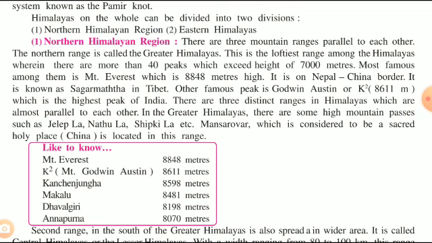The northern range is termed as Greater Himalayas, one of the highest ranges, having 40 peaks, that means 40 different mountains with height more than 7,000 meters. The most famous and highest of them is Mount Everest. It is on the Nepal-China border. It is also known as Sagarmatha in Tibet. Another famous peak is Godwin Austen or K2, having an altitude of 8,611 meters, and it is one of the highest peaks.